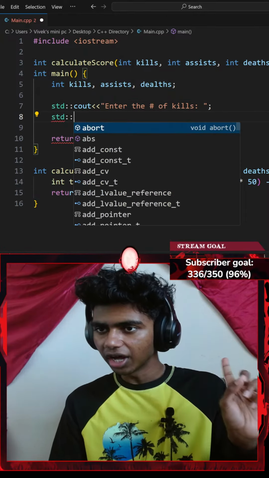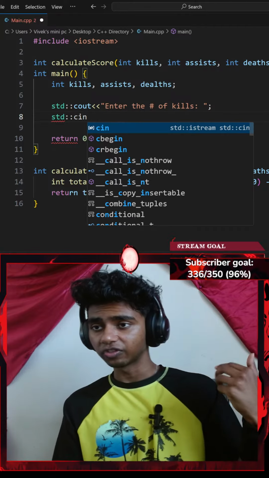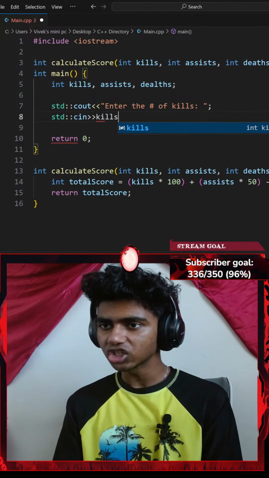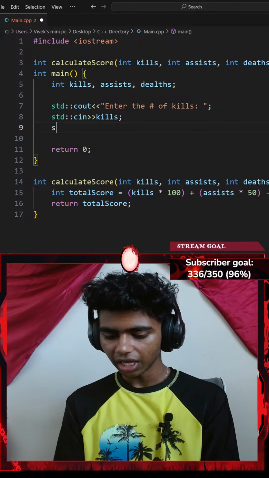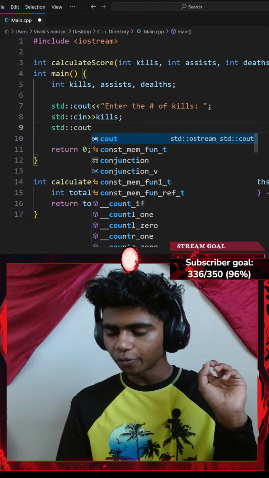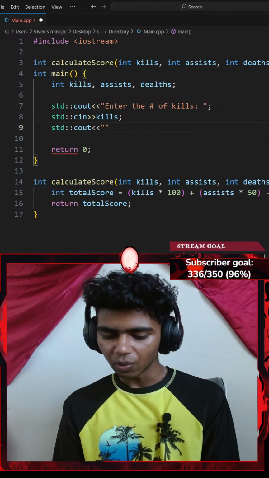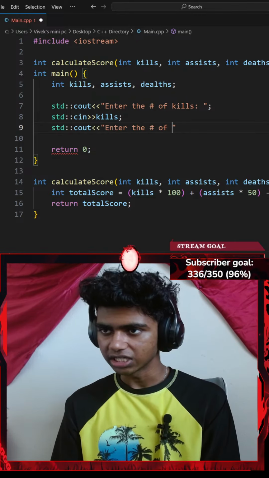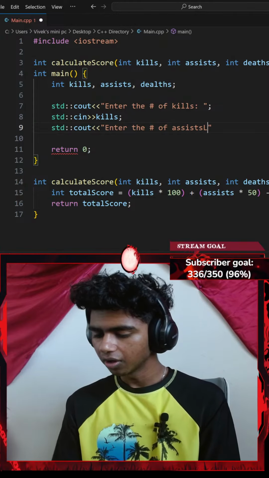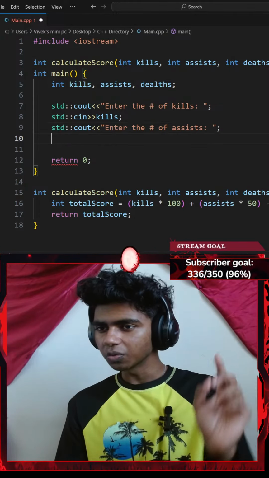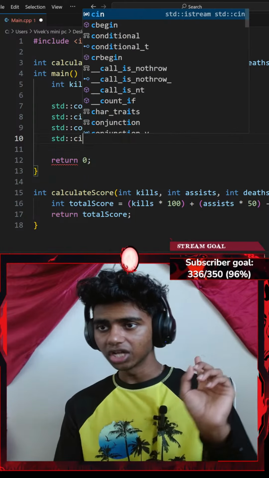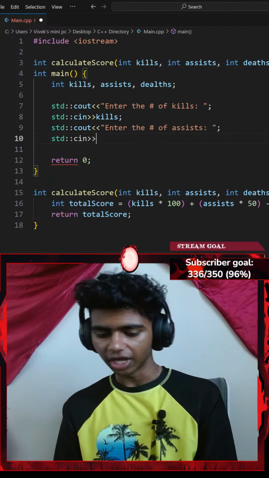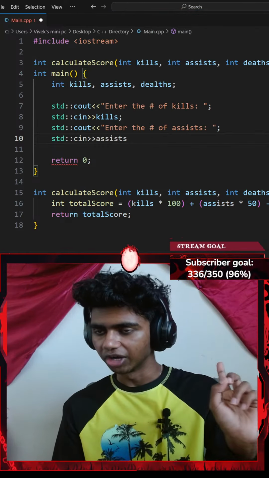And then let me go ahead and add a standard console input with an extraction operator. I want to extract my kills as variable. And then let's go with another standard console output with an insertion operator. I want to insert something like enter the number of assists. There we go. And then I'll end that with a semicolon as well, followed by a standard console input with an extraction operator. I want to extract my assists as variable.